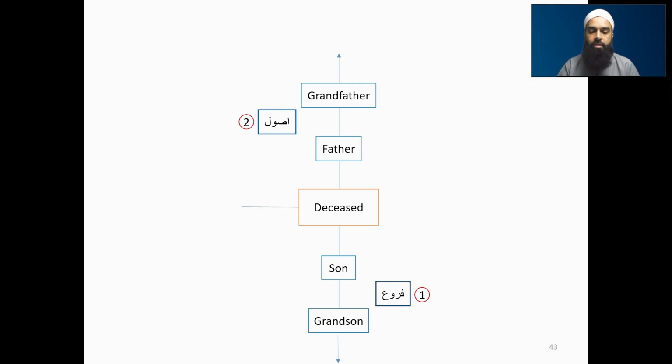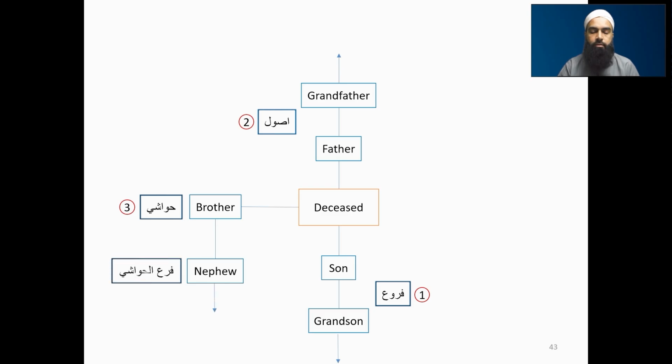Then group number three, we have the brother. This is hawashi. Within group number three, I'll make a subgroup. Brother comes first. Then comes the brother's son, the nephew, and it carries on going down, the grandnephew. These are furu'ul hawashi or far'ul hawashi. If there was more than one brother, all of them will be equal.